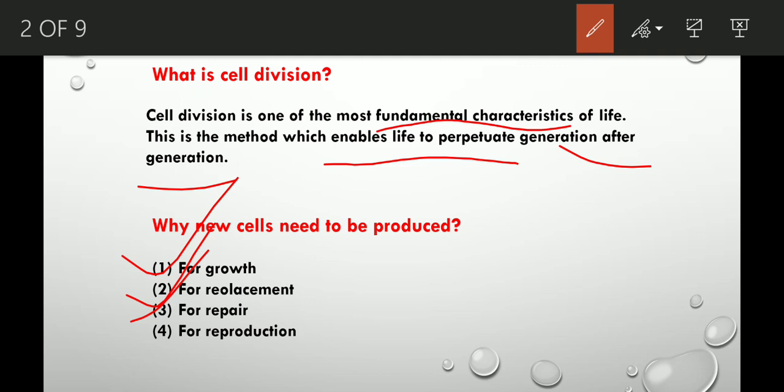Now cell division is very much essential for reproduction. Later in this video, we will see that there are two types of cell division. In the case of amoeba and bacteria, a particular type of cell division occurs which helps in the reproduction of these organisms, where just by cell division, two similar independent cells are produced. This type of cell division is known as mitosis. Whereas in humans, a special type of cell division occurs, known as meiosis, which produces gametes or sex cells. So these are some basic points on why we need cells to be produced.